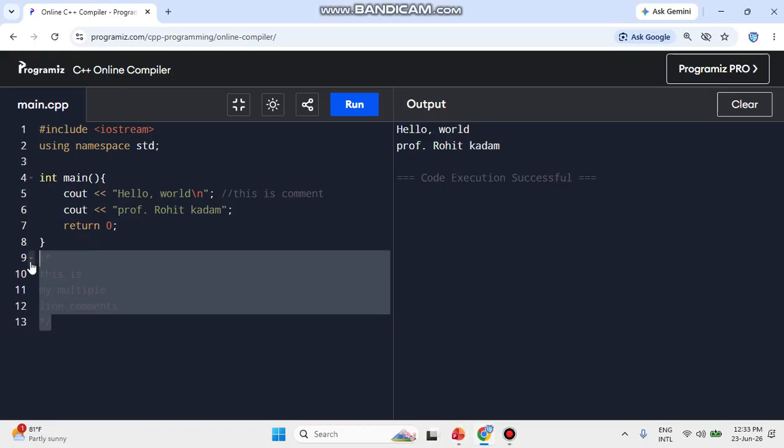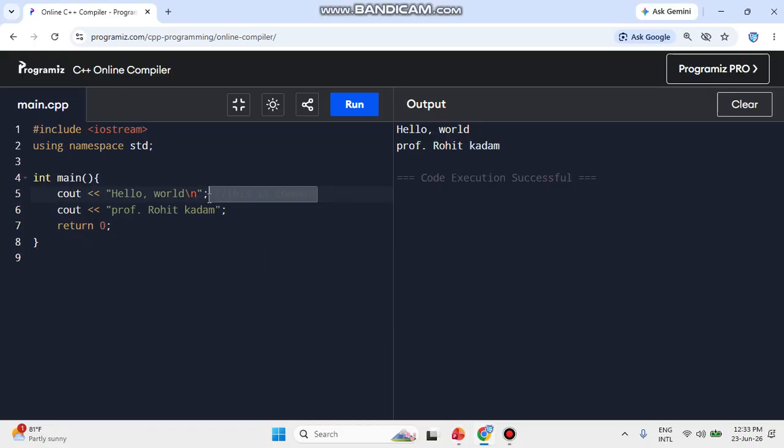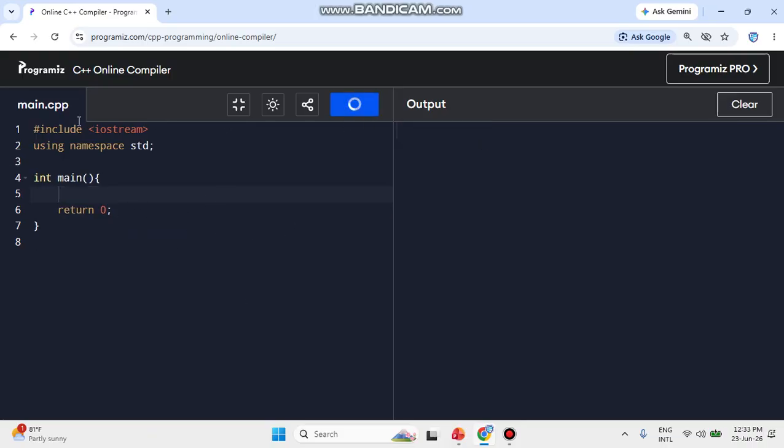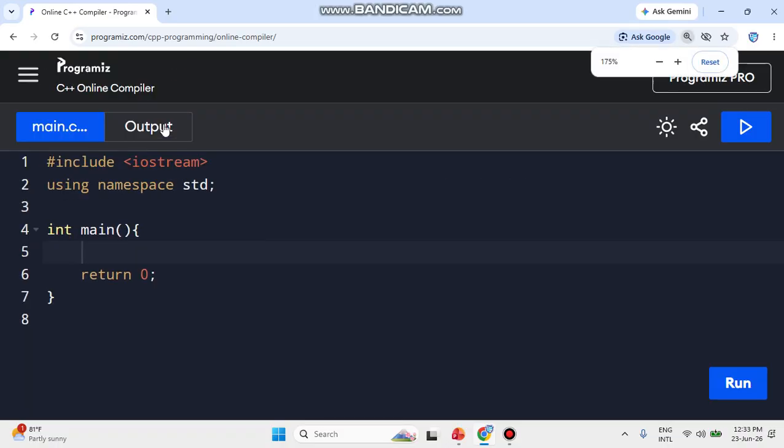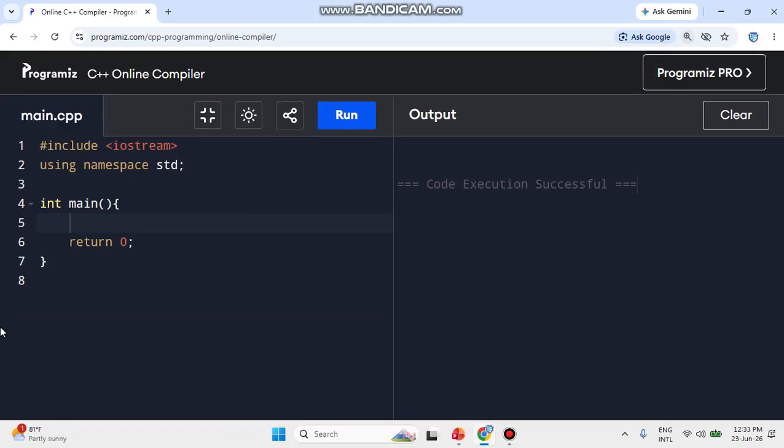Now let's try this. Let me remove the commenting section, I don't want to use it anymore, and I also don't want these other things anymore. This is now my simple syntax. My normal syntax is ready. Now let's use the variable concept properly, one by one.